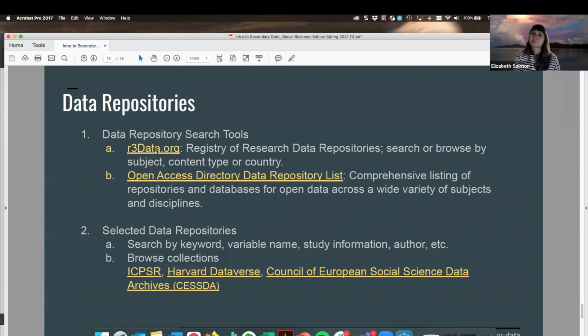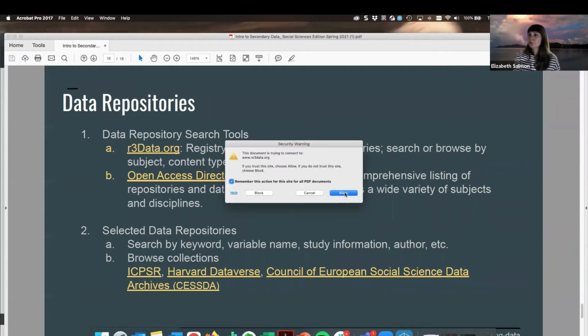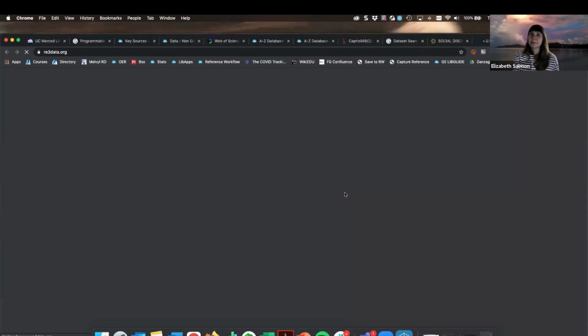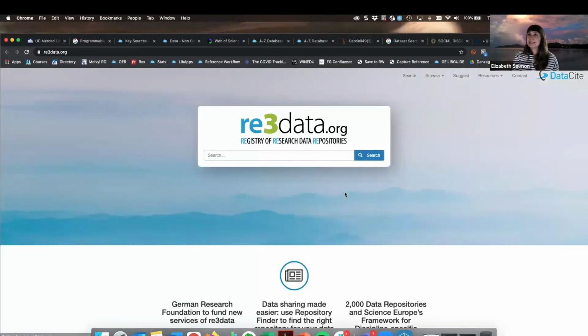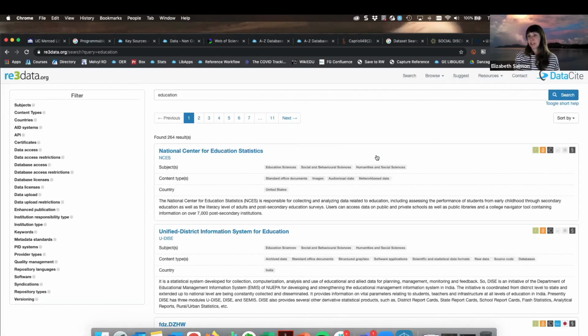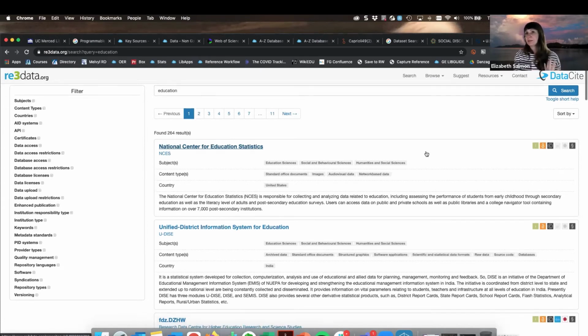And so the R3 data tool is also accessible from the DataCite platform, and this is going to allow me to search data repositories. I'm going to be a little bit more broad in my search here, not as specific. So I'm just going to do a search for education. And now this is going to show me repositories that contain education data and education resource types.